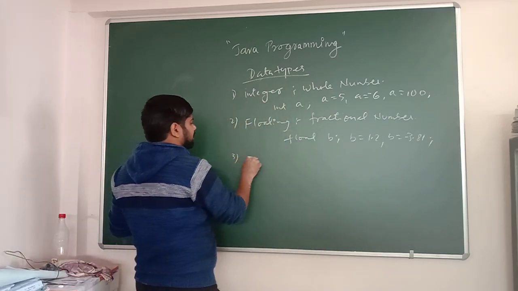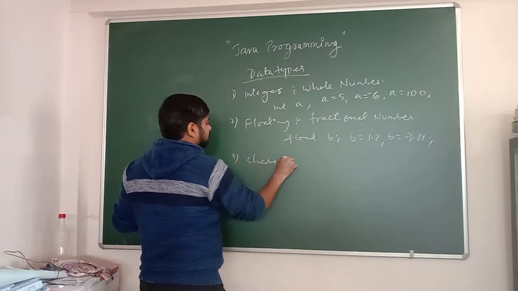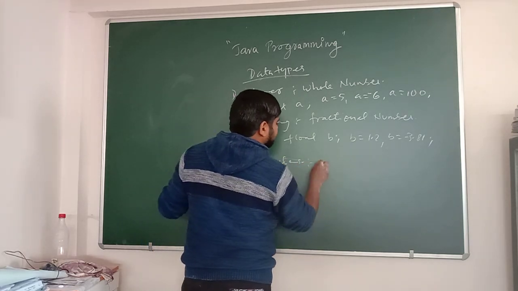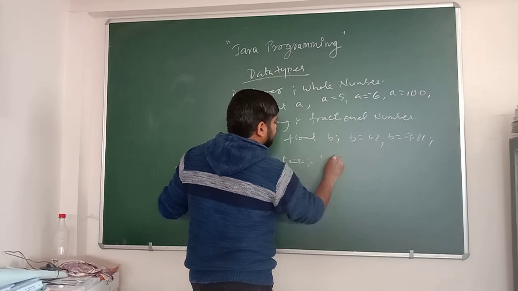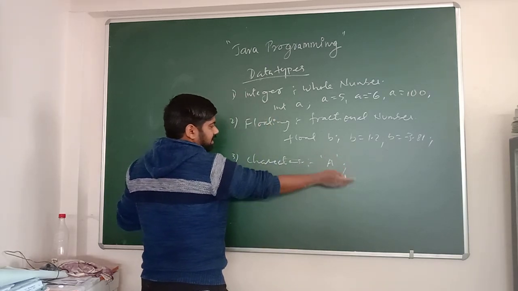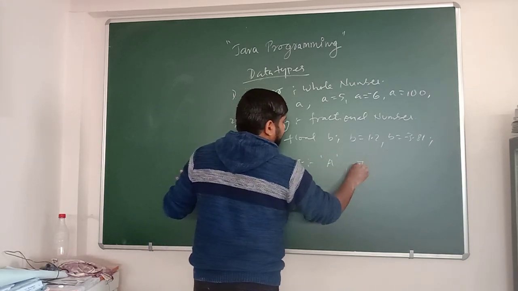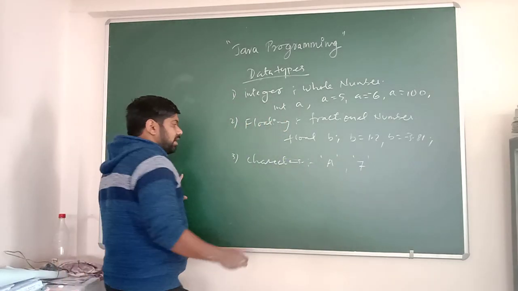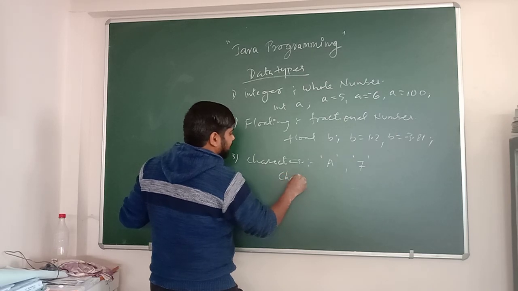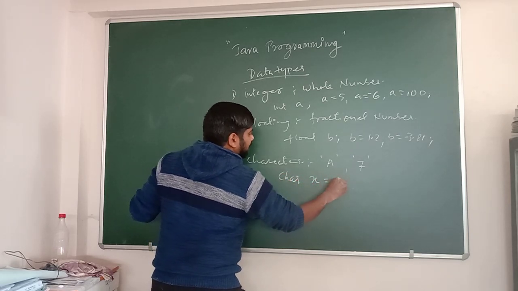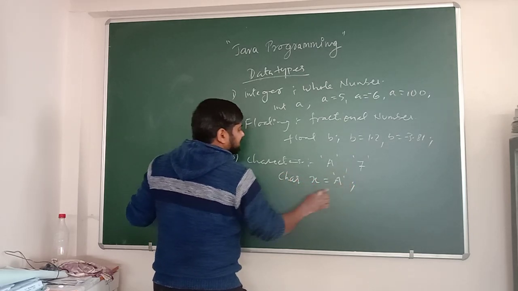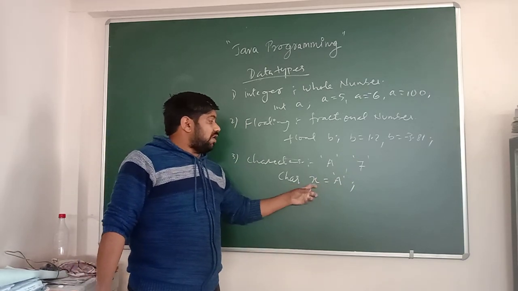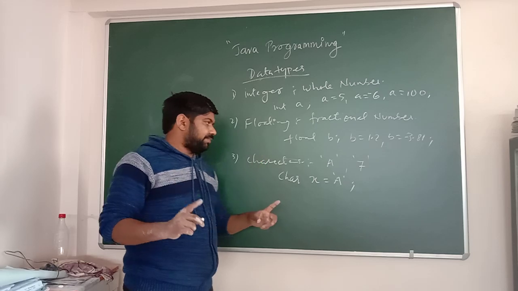Then I discussed characters. How do we declare a character? Anything which is written within a single quotation is a character. It can be a number also. If 7 is stored within a single quotation, 7 is a character. How do we declare it? char x equals to 'A'. That means x will hold the character A. The value of x is capital A.